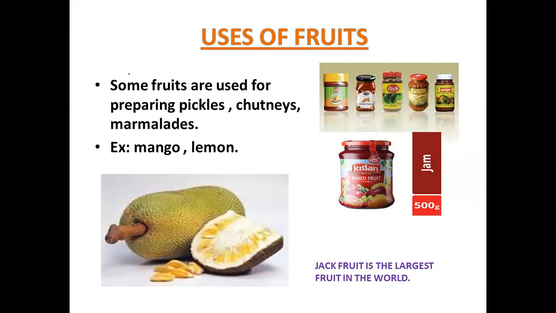During summer season, you might have observed that your mother has prepared so many pickles for you. These pickles will be stored throughout the year, and usually mango, lemon, all these will be used for preparing pickles.